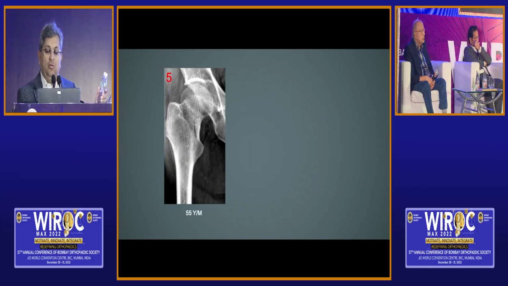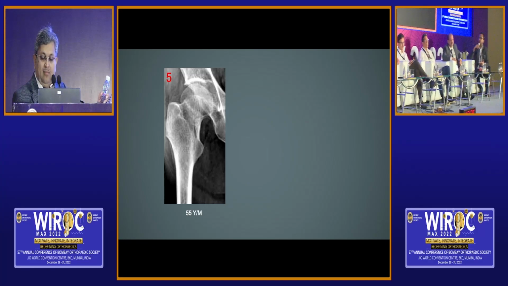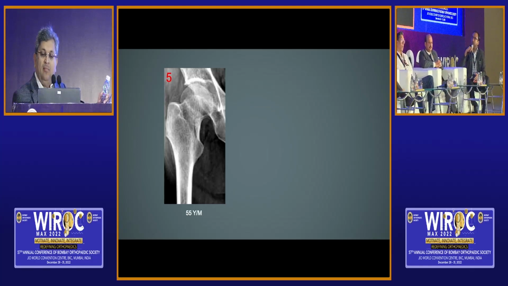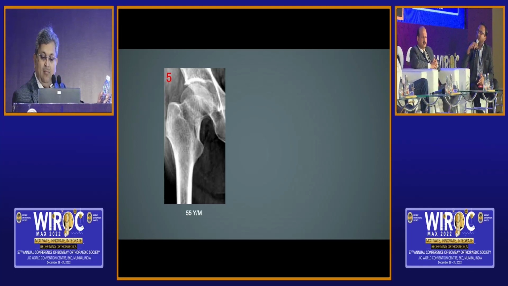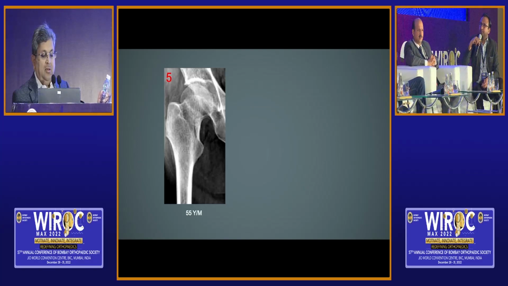Let's go to this very fantastic fracture, vertical fracture line. Samarth, what will you do? In Pauwels 3, obviously after getting an X-ray and CT scan done and understanding the fracture, I fix these fractures at less than 60 years of age. I would use an FNS for these patients. FNS.